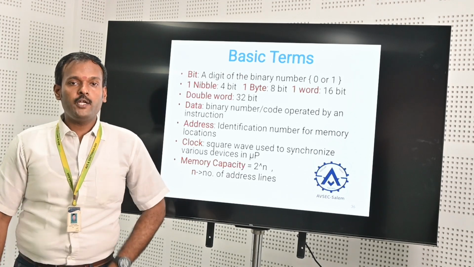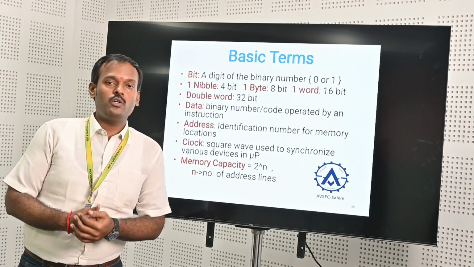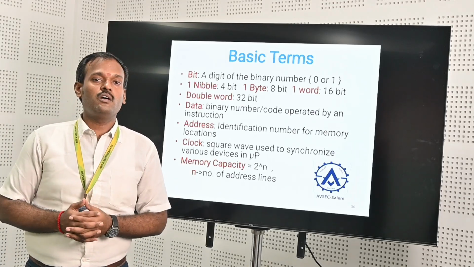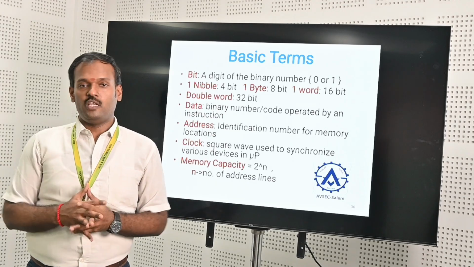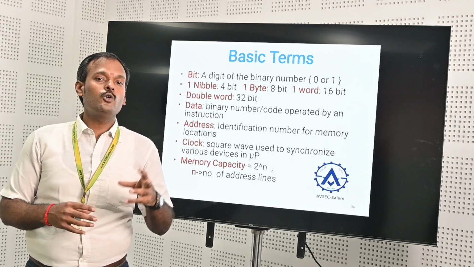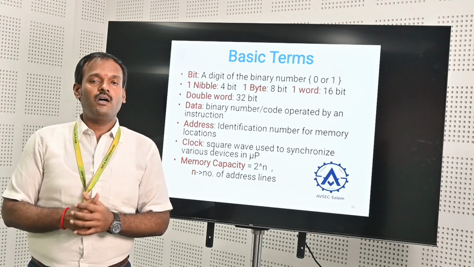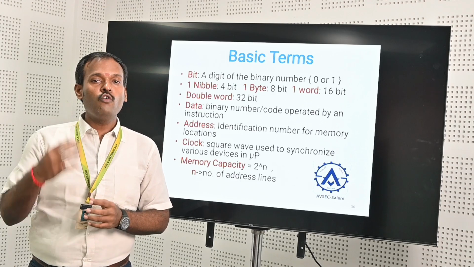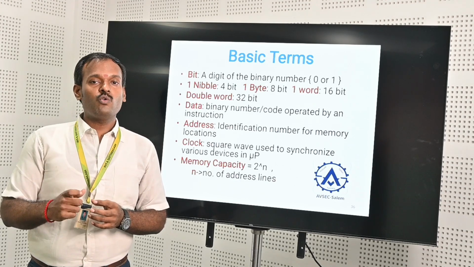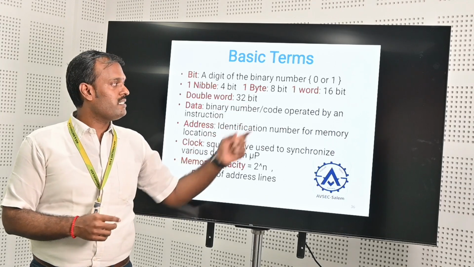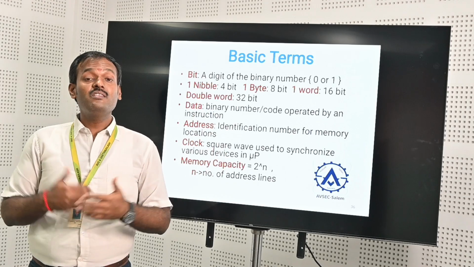So now we are getting to the basic terms. Before entering into microprocessors, we want to know a few terminologies. The first terminology is a bit. It is a kind of binary information, so it is zeros and ones. Then the next one is a nibble. One nibble is equal to 4 bits. It represents the capacity of a particular chip level. 1 byte is 8 bits, one word is 16 bits, and a double word is 32 bits.